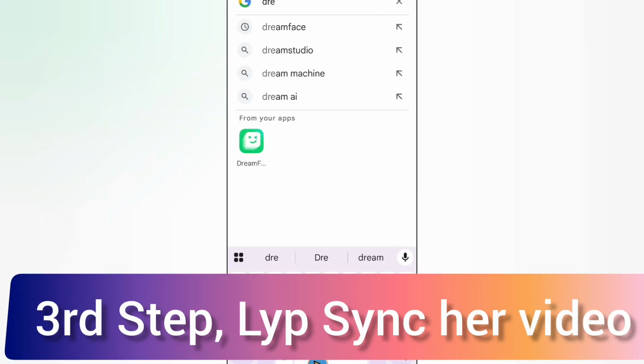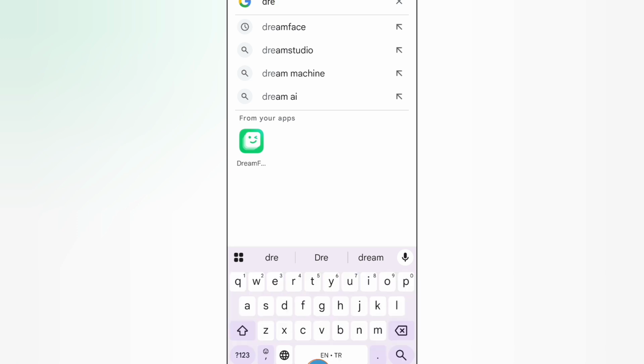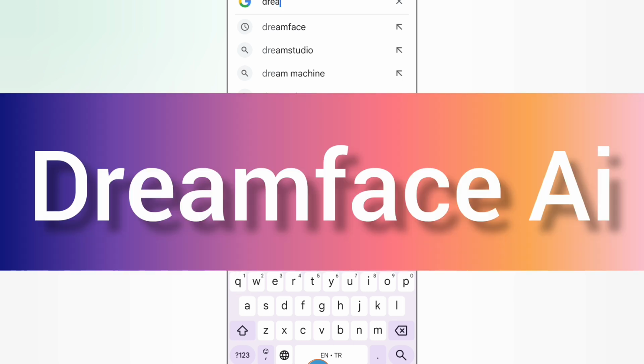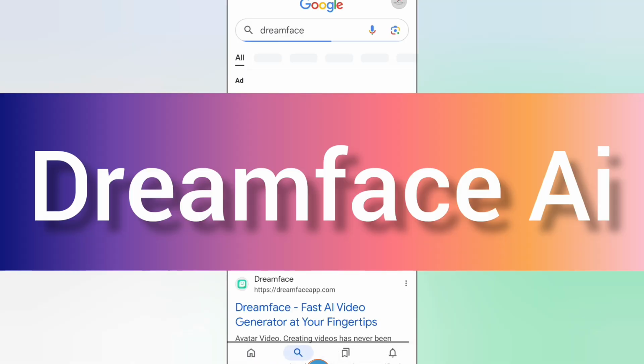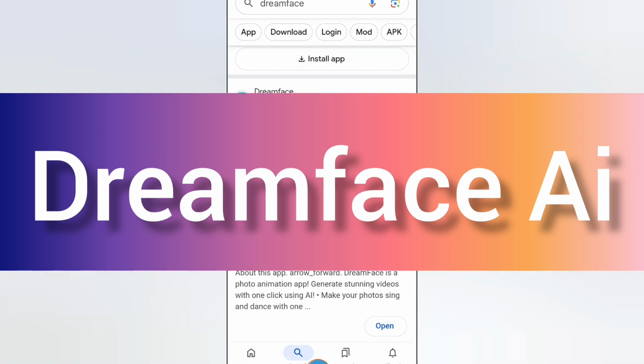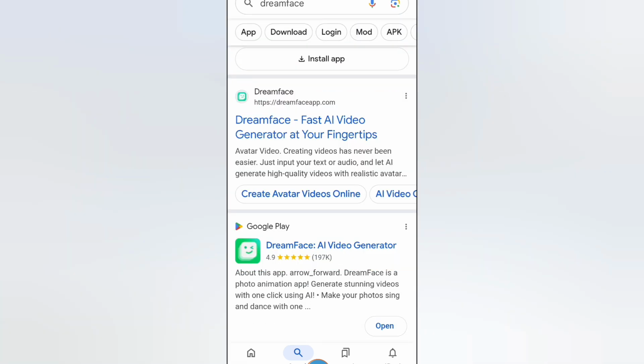So the third last step is to lip sync your AI, or maybe your AI influencer. There are so many ways you can do it. The app that I normally use is called DreamFace. Go to Google or your browser, on mobile, laptop or desktop. Just type in DreamFace. I'm going to use my mobile because my laptop just died. The charge is over.